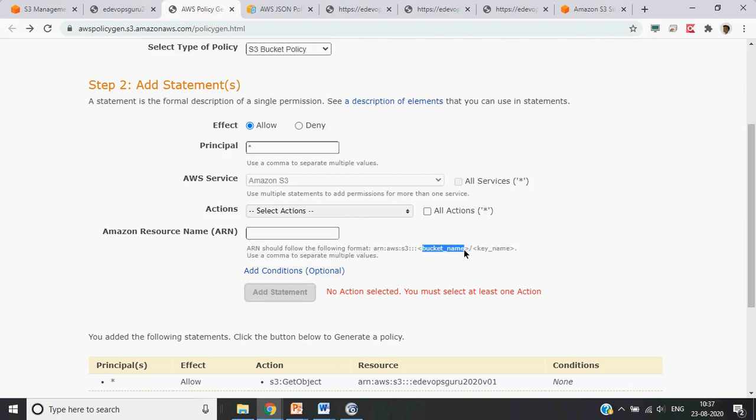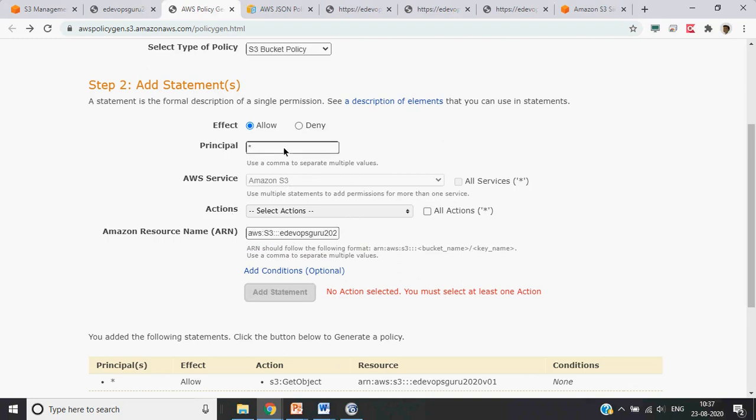And if you have some folder or file, you can give it. But for hosting a website, we need to give a complete bucket. So this would be the AWS colon S3 and 3 colons, then followed by our bucket name.